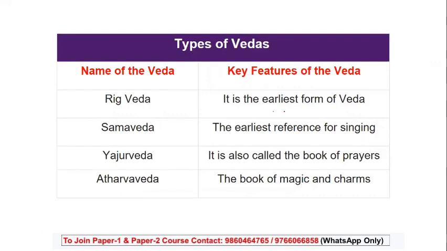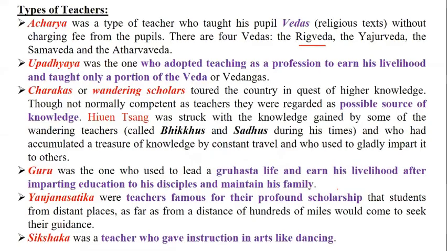Rig Veda is the earliest, the oldest form of Veda. Sama Veda is the earliest reference for singing. Yajur Veda is the book of prayers, and Atharva Veda is the book of magic and charms. You should remember these in case a question comes. Then we had Upadhyaya, the one who adopted teaching as a profession to earn his livelihood. Such teachers imparted only a part of the Vedas or Vedangas.